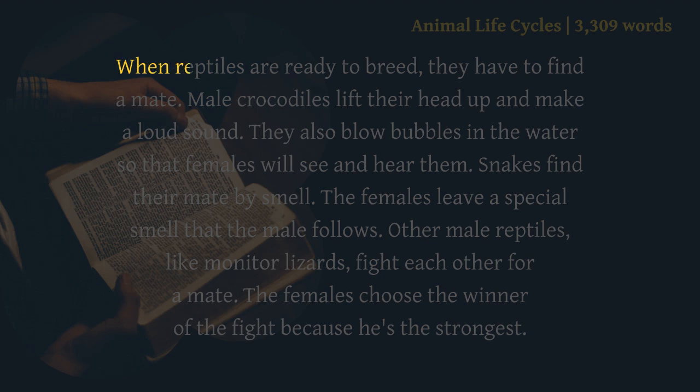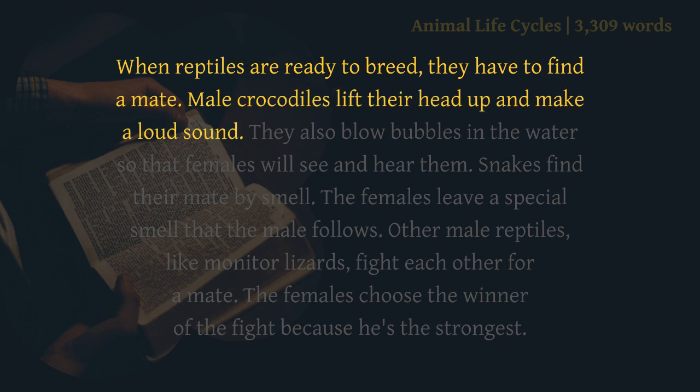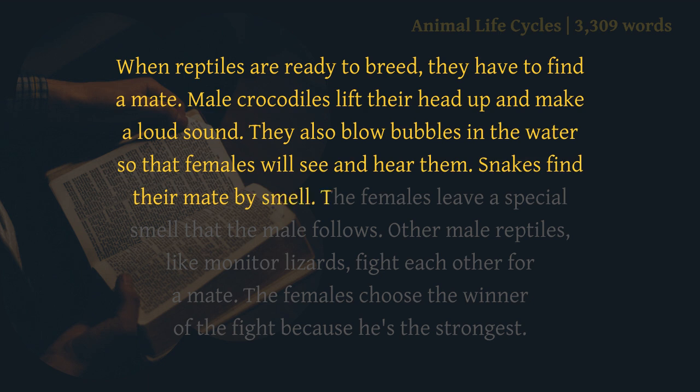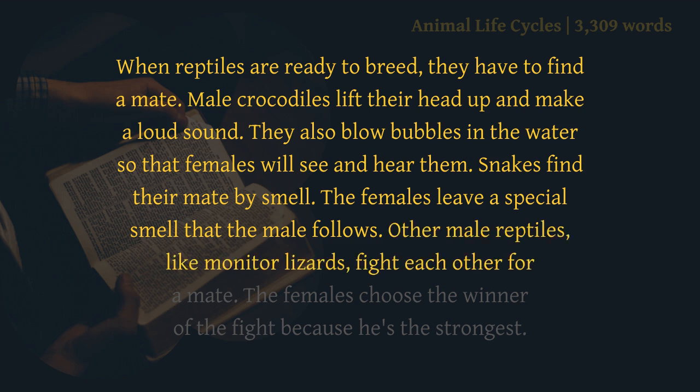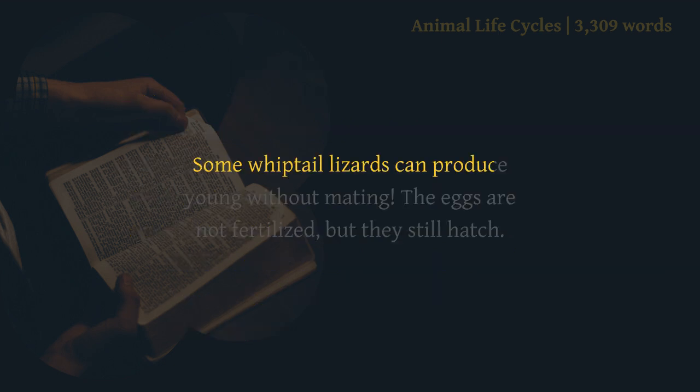Breeding. When reptiles are ready to breed, they have to find a mate. Male crocodiles lift their head up and make a loud sound. They also blow bubbles in the water so that females will see and hear them. Snakes find their mate by smell. The females leave a special smell that the male follows. Other male reptiles, like monitor lizards, fight each other for a mate. The females choose the winner of the fight because he's the strongest. Some whiptail lizards can produce young without mating. The eggs are not fertilized, but they still hatch.